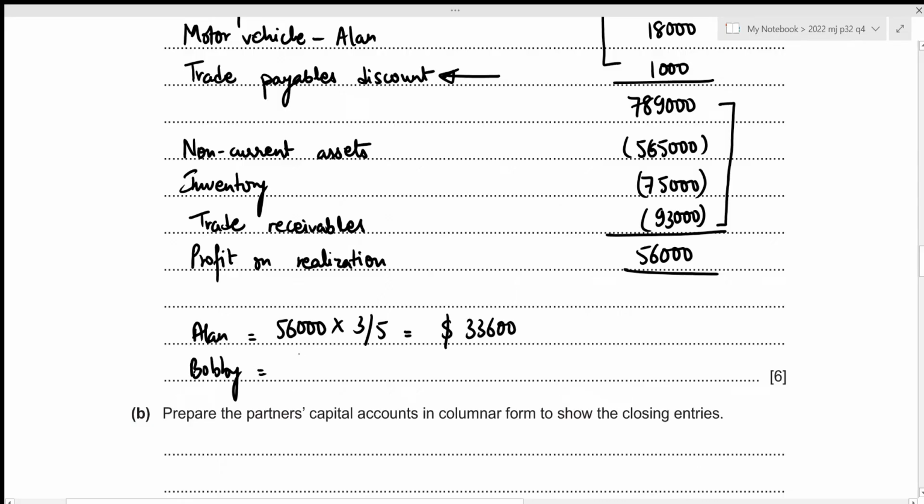For Bobby, we again start with the total amount, and Bobby gets 2 out of 5 parts. So this results in the amount of 22,400. This concludes the first part. Let's move to the second one.